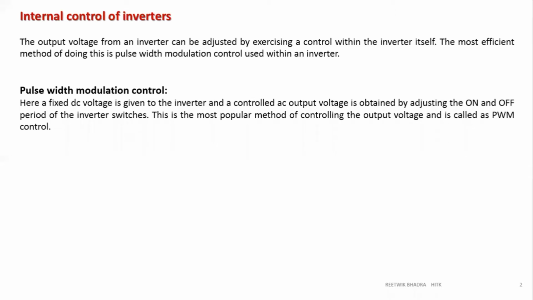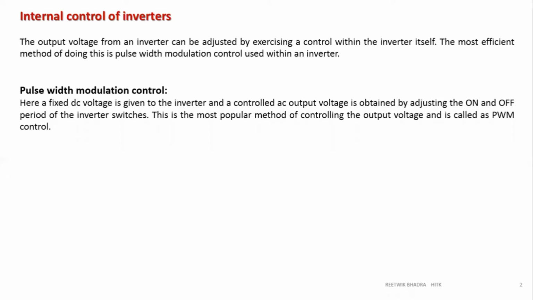Now, before going into PWM inverter, you have heard about the term PWM, pulse width modulation. We have taken this term in describing chopper circuits also. PWM is basically a method to control your output voltage. How are you controlling your output voltage? You are controlling the on and off of the switch which is present in the inverter. So if you are controlling the on and off of the switch of the inverter, the output voltage also gets controlled.